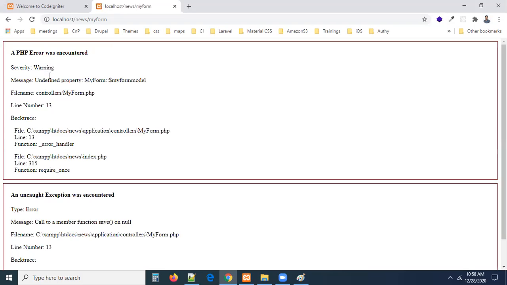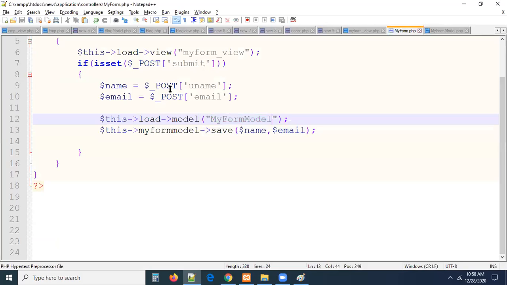Now you can submit the data. It is giving you an error: my form model is not there, undefined property. How did you load the property? M capital, F capital. While you are accessing it also, you have to do it the same way. This is a strict rule here in our models.